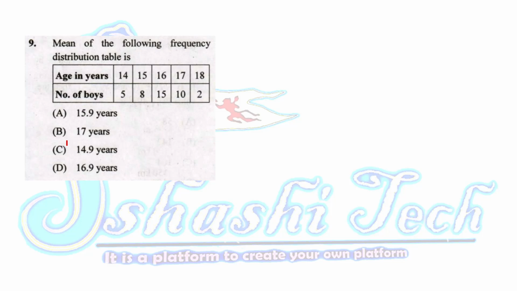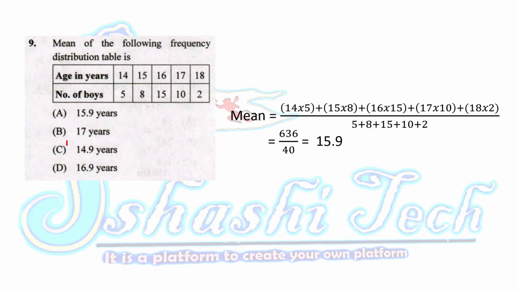Then we need to find the mean of the following frequency distribution table. Age is given as 14, 15, 16, 17, 18. Number of boys: 5, 8, 15, 10, 2. Similarly, we need to put the formula. That is 14 into 5, 15 into 8, 16 into 15, 17 into 10 and 18 into 2. We are getting 636. 5 plus 8 plus 15 plus 10 plus 2 is equal to 40. Finally, we are getting 15.9. That is option A is the correct answer.